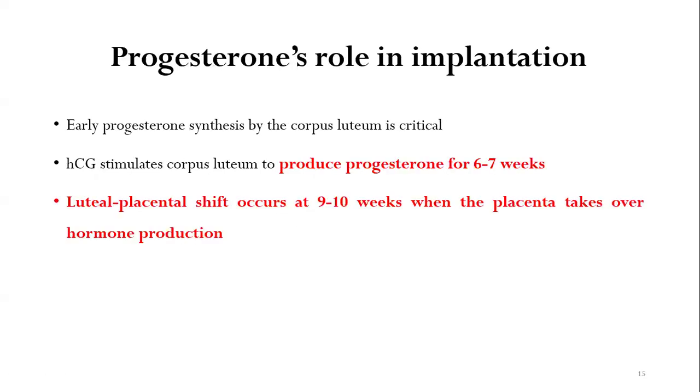Now, what is the progesterone hormone's role in implantation? Progesterone is the most important hormone during pregnancy. Early progesterone synthesis is carried out by the corpus luteum, and this is critical. The human chorionic gonadotropin stimulates the corpus luteum to produce progesterone for the initial 6 to 7 weeks. After around 6 to 7 weeks, the function of the corpus luteum is taken over by the placenta, which is known as the luteoplacental shift. The luteoplacental shift occurs at 9 to 10 weeks, and during this time, the placenta takes over the major chunk of progesterone production.